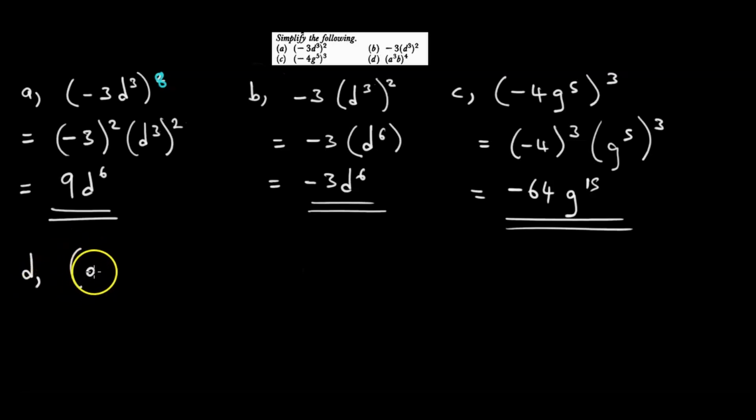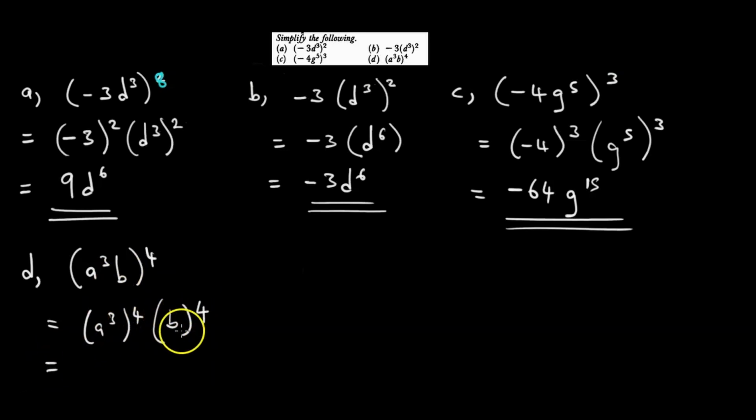D says a cubed b to the power 4. What is cubed is a only, b is not part of that. The 4 as it enters will affect a cubed separately. So it's a cubed 4 there. You also affect b separately, b to the power 4. So for a now, our powers will multiply, 3 times 4, 4, 8, 12. So it's a to the power 12 and b to the power 4. Like that.